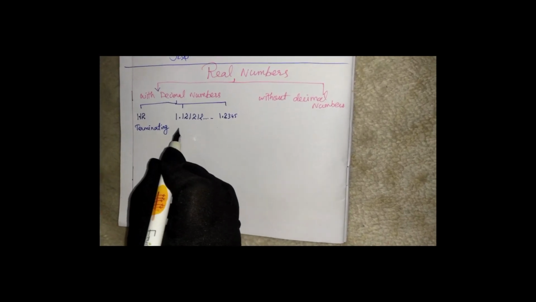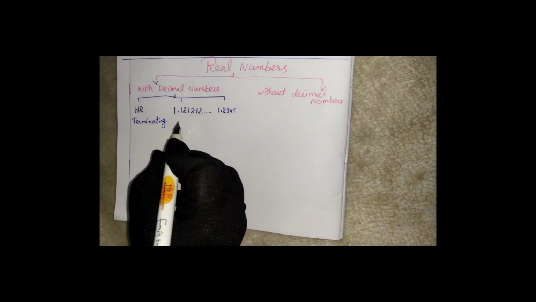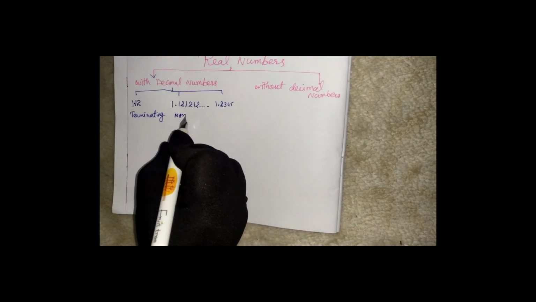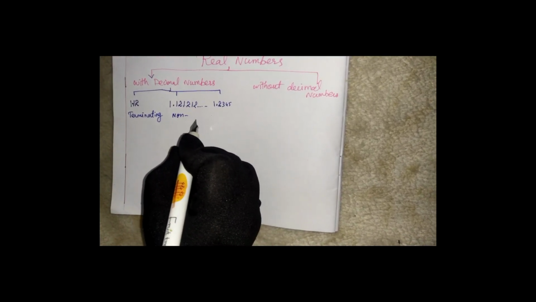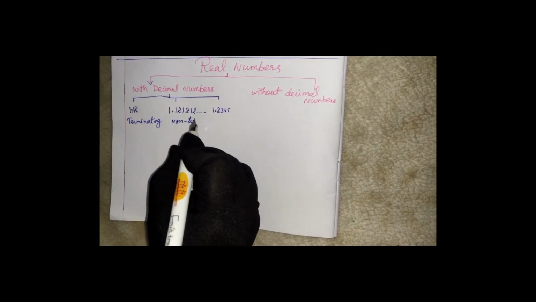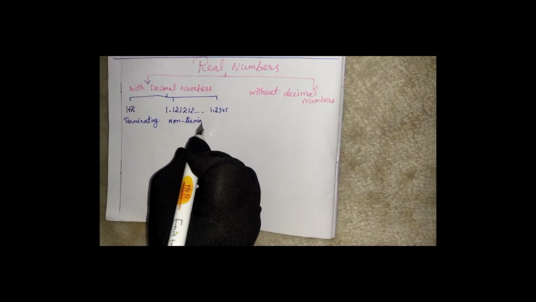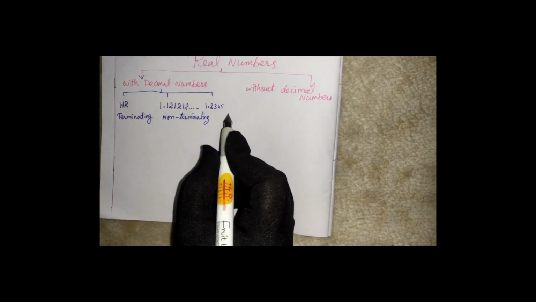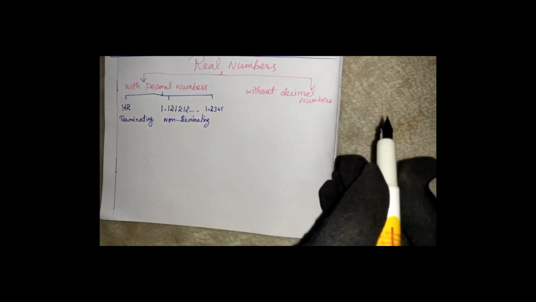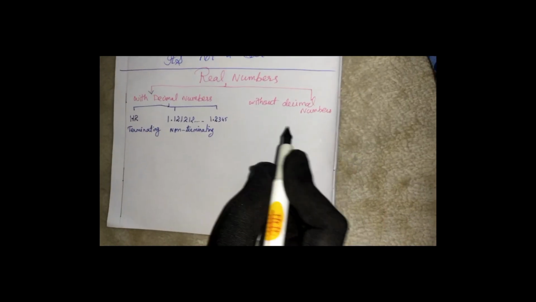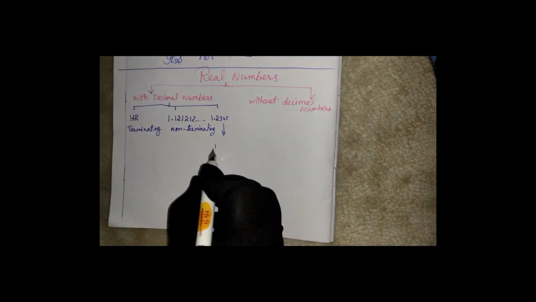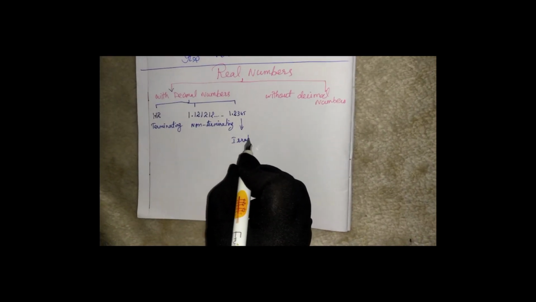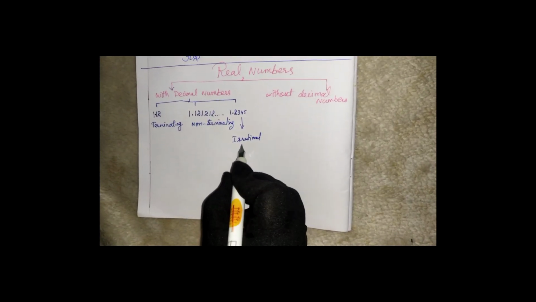Here we get repeated numbers, so we call these non-terminating because they are repeating. See here, it's neither terminating nor repeating. We call these irrational numbers.